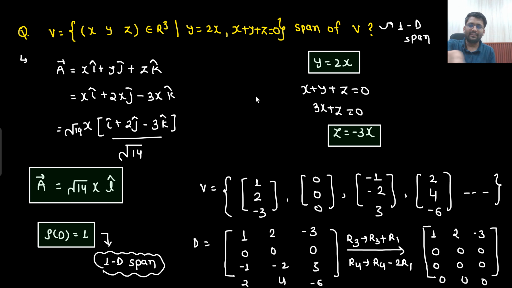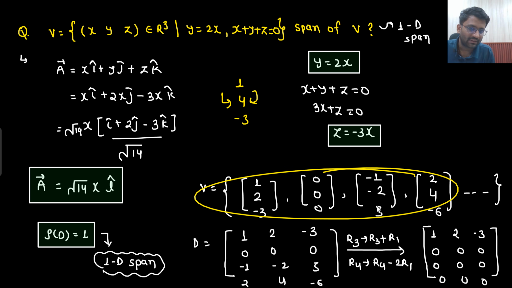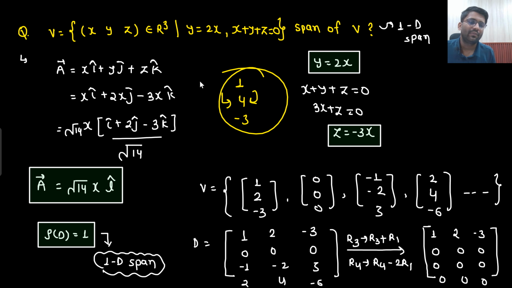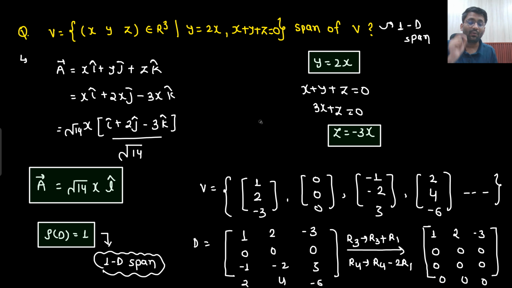Without any condition. Here, sir, there was a condition that only 1, 2, minus 3 can come. Someone would say, sir, can this vector come here? 1, 4 and minus 3, can this vector come? No, because y has to be equal to 2x. So this vector cannot even come in this vector space. 1, 4, minus 3 cannot even come.